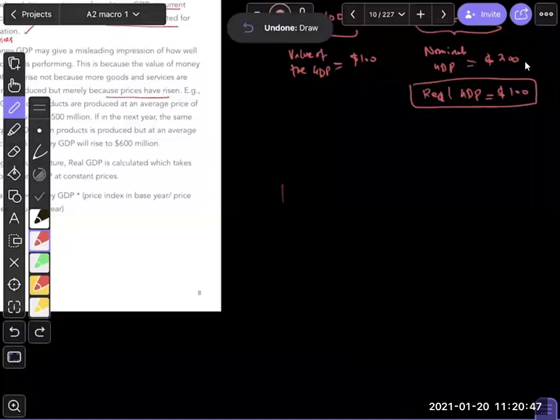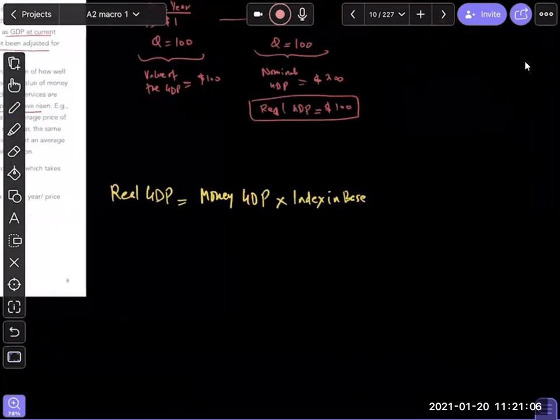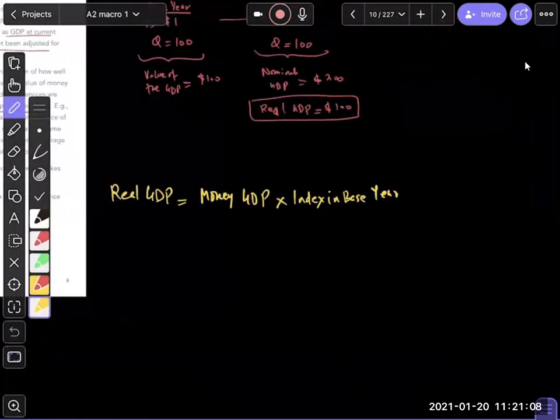Real GDP, or GDP at constant prices, is equal to your money GDP, your GDP at current prices, times index in base year over index in current year.